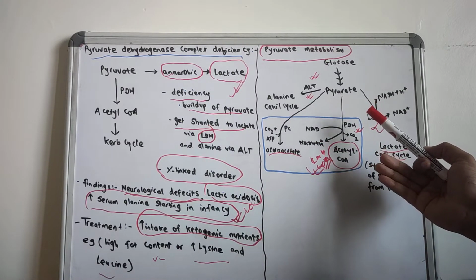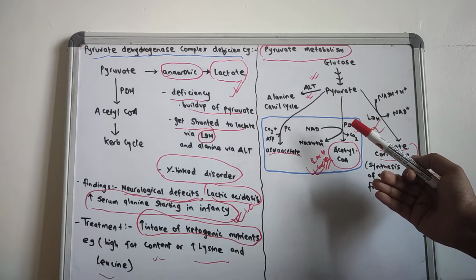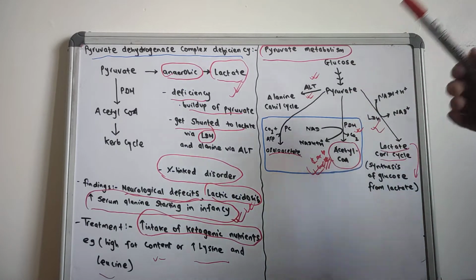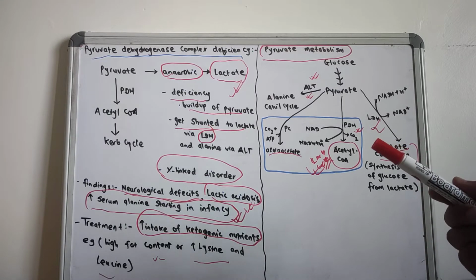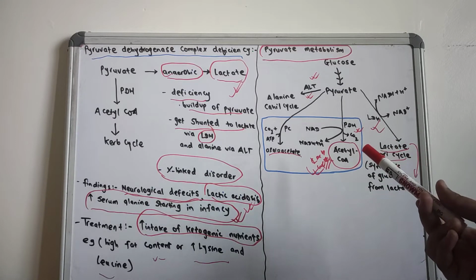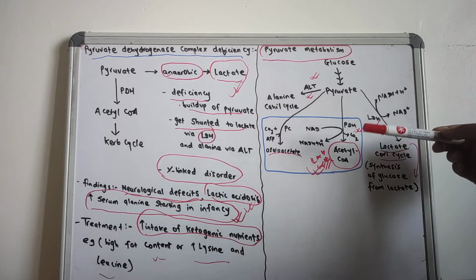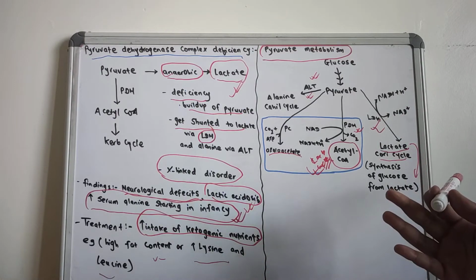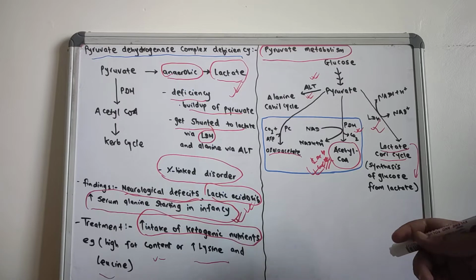And another is the action of pyruvate dehydrogenase. It is a transition from glycolysis to the TCA cycle, which we are going to discuss in the next video. The TCA cycle occurs mainly from this reaction, the conversion of the pyruvate to acetyl coenzyme A by the action of the pyruvate dehydrogenase. So these are the four metabolisms of the pyruvate that you should know and remember.